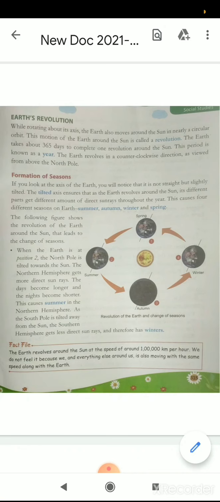Formation of seasons. If you look at the axis of the earth, you will notice that it is not straight but slightly tilted. The tilted axis ensures that as the earth revolves around the sun, its different parts get different amounts of direct sun rays throughout the year. This causes 4 different seasons on earth, that is summer, autumn, winter and spring.